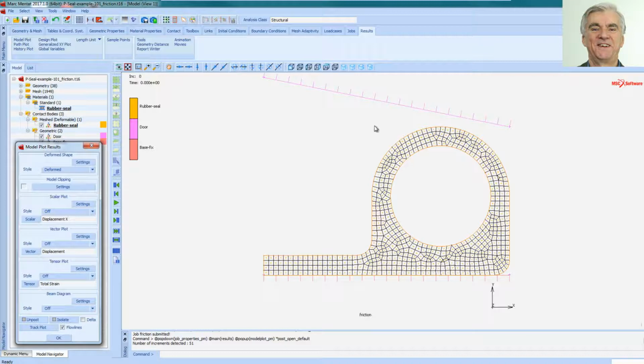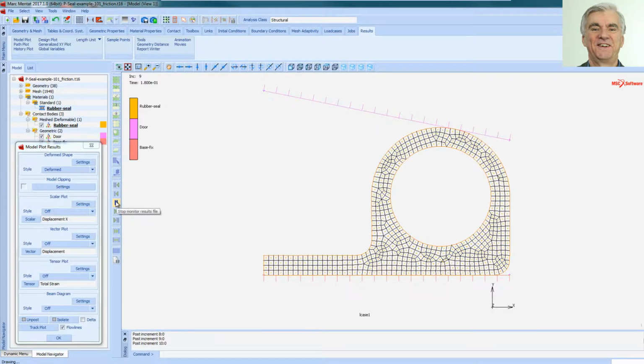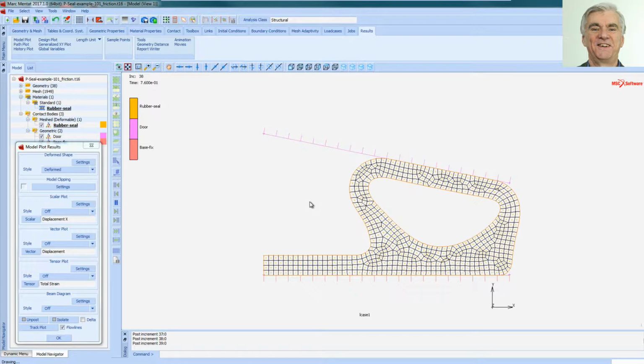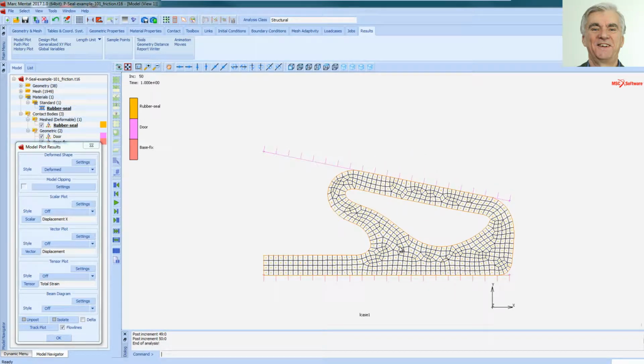Now, just to quickly show the deformation of the P-seal, I can just press play, and we can see that the door is coming down and squeezing the rubber seal, which is slightly moving to the left, but not as much as it would have done had I not had the friction turned on.